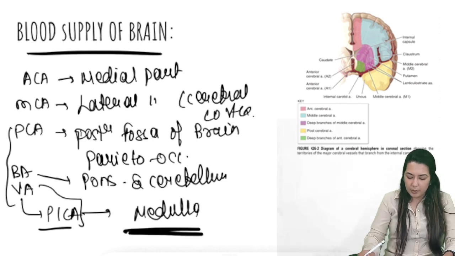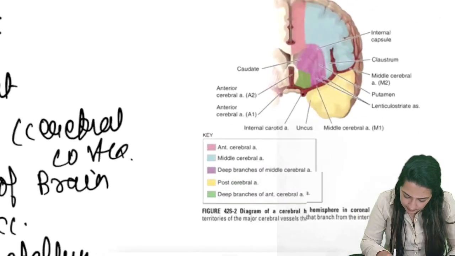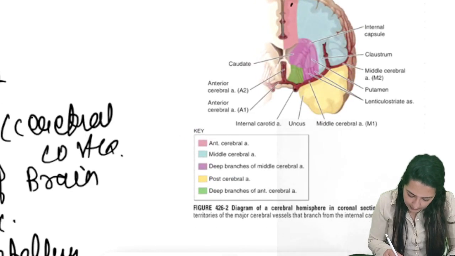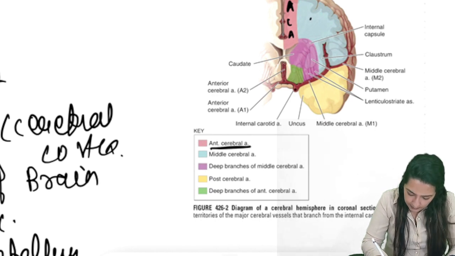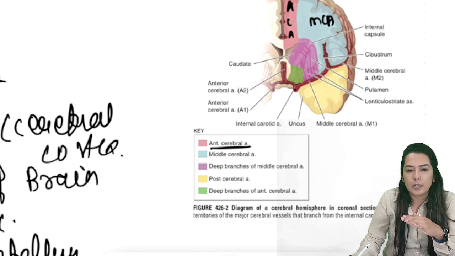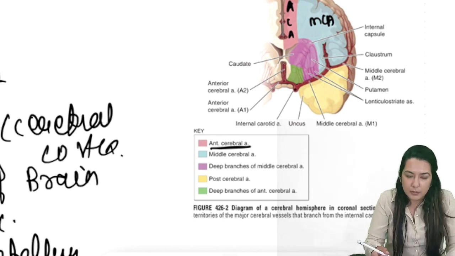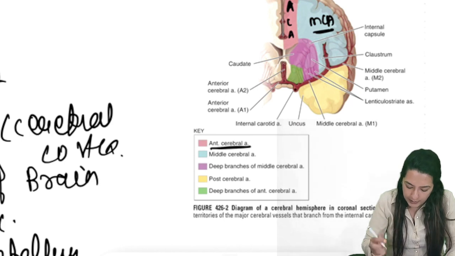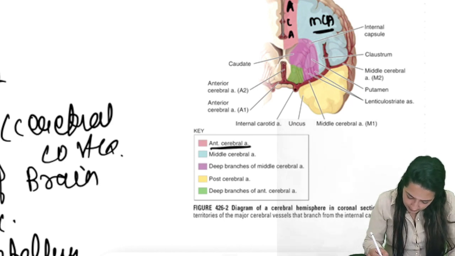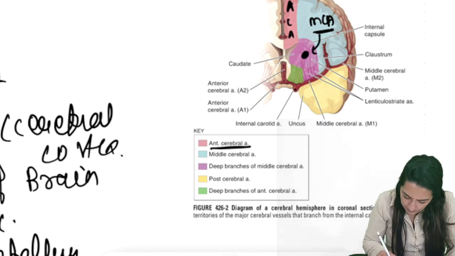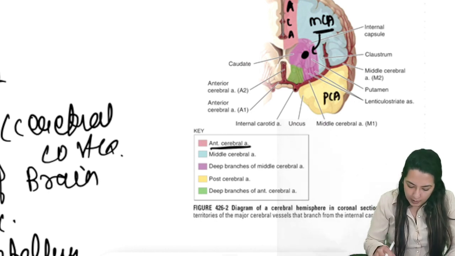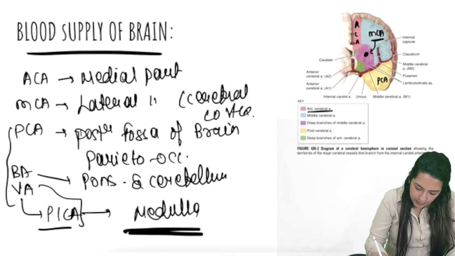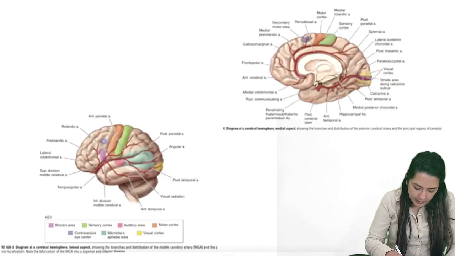So both vertebral artery and PICA supply the medulla. Remember this, very important. As you can see in this figure, the medial part is supplied by ACA. Middle cerebral artery, MCA, is supplying the lateral part. Not just the cerebral cortex: the cerebral cortex plus the subcortical structures will also be supplied by MCA, but the medial part is by ACA. Now, this subcortical structure is again supplied by the deep branches of MCA, and this posterior part is supplied by PCA. So I hope this is a good picture you are having. Again, this is the same thing that I told you.